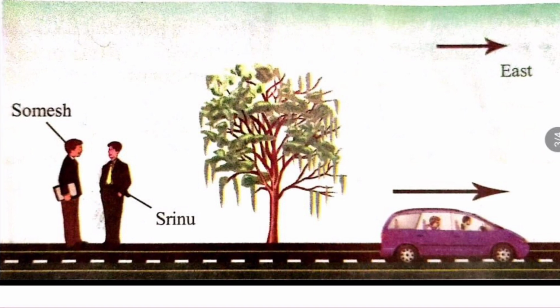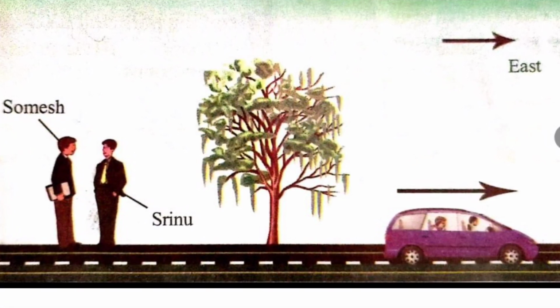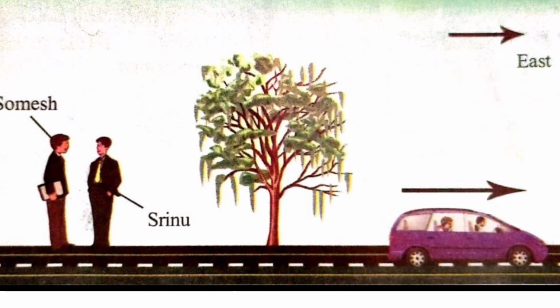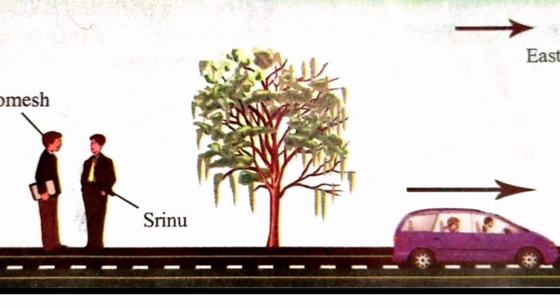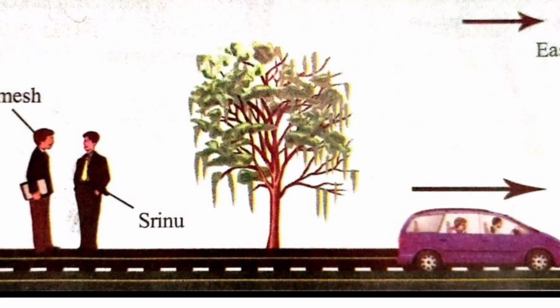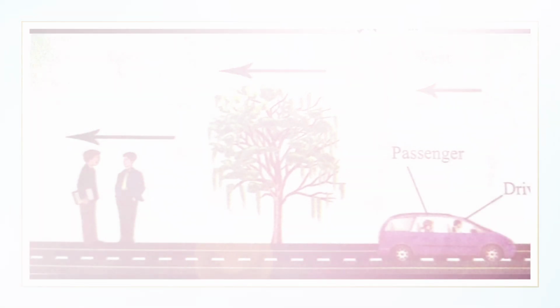Somesh, they are also moving like the car. Srinu, how do you decide that the car, the passenger and the driver are moving? Somesh, with respect to me, the position of the car, the passenger and the driver are changing with time, so they are in motion.